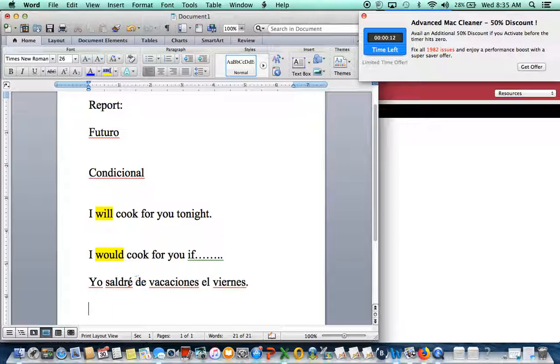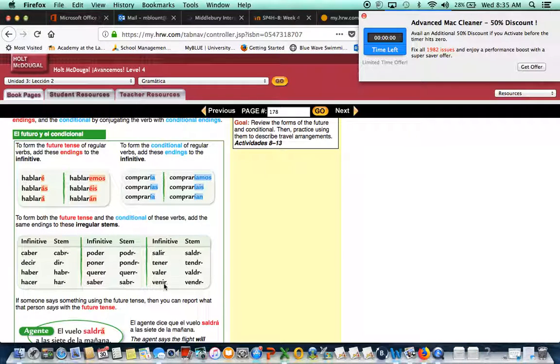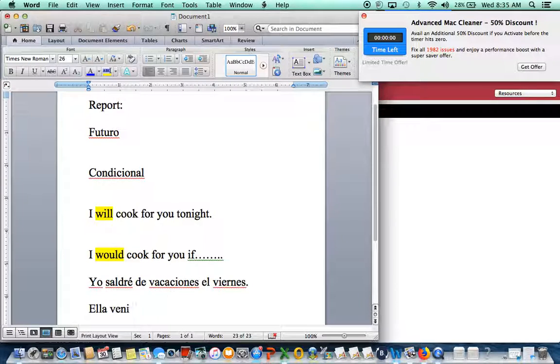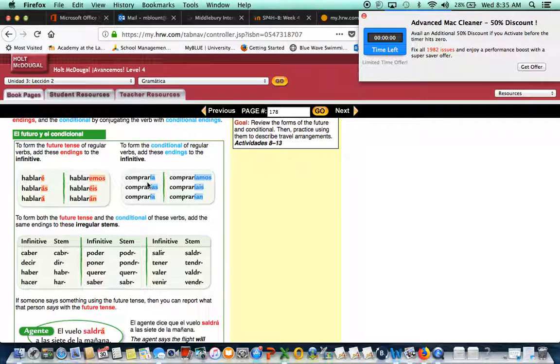So that is future. Now we're going to do conditional. We're going to do venir, which is to come, right? Vendr is the stem. And we're going to use these endings because we want to talk in conditional. So that will be vendr. What's the ending for ella, right? Vendría.